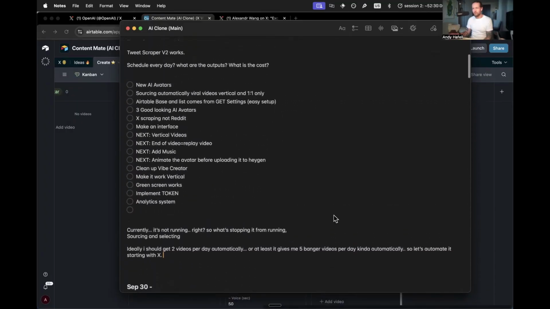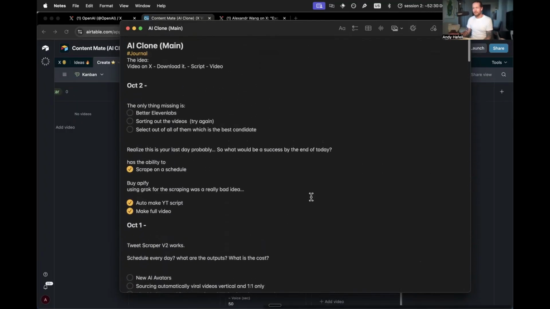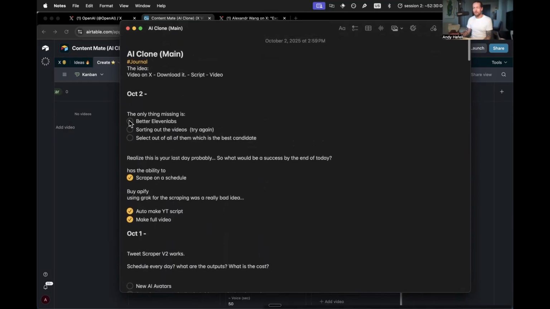The main things that I need to do: better ElevenLabs, which we have done now. I really like this ElevenLabs voice. Then it's sorting out the videos. That's the tiny gap that I have, and I think this is the most important, because if it can actually source and select the best video, then it's all automatic. It all happens without me even being there, which is the goal, obviously. Select out all of them, which is the best candidate. I talked about that right now.